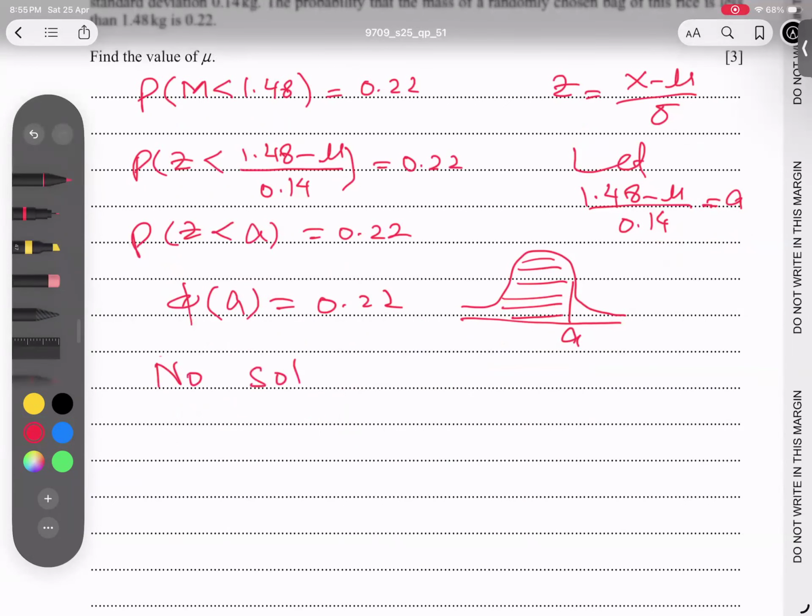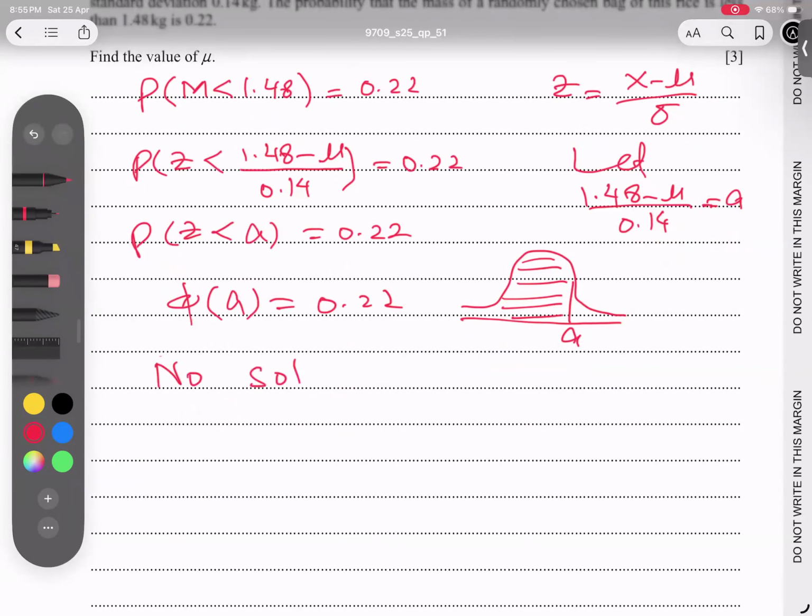The white region is called phi of A, and this reddish region is, because full is 1, 1 subtract phi of A. So I can replace this by 1 minus phi of A, which I'm writing now, equal to 0.22. Now this will go here and this will come this side, and I will subtract 1 minus 0.22.